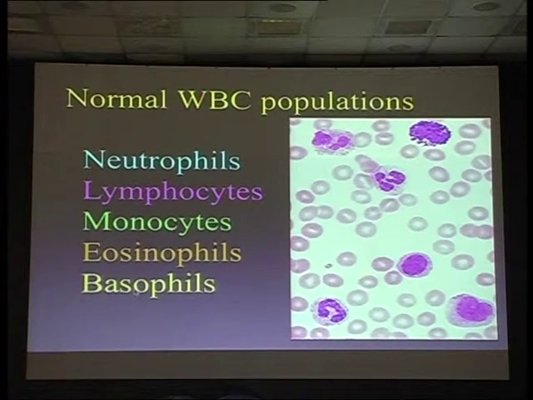Do you know how they got these names? Why 3 of them are phils and 2 of them are cytes? Phil means love, affection. There are 3 cells which have granules. And neutrophils, they are neutral, so they don't attract either the eosinophilic dye or the basophilic dye. That's why they are neutrophils. Eosinophils take up the eosinophilic dye, basophils the basic dye. And the agranulocytes are lymphocytes and monocytes.